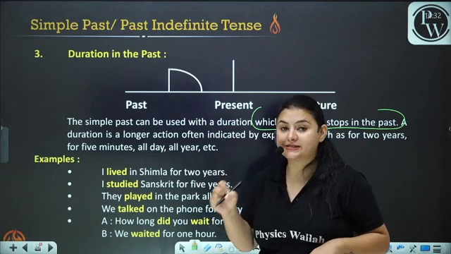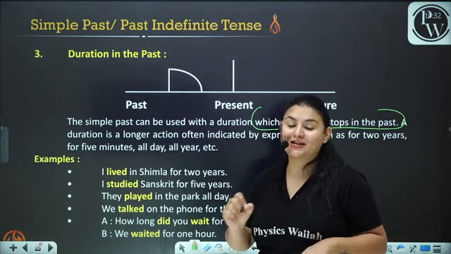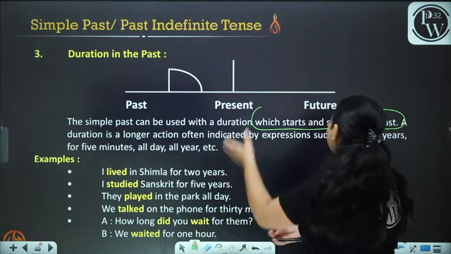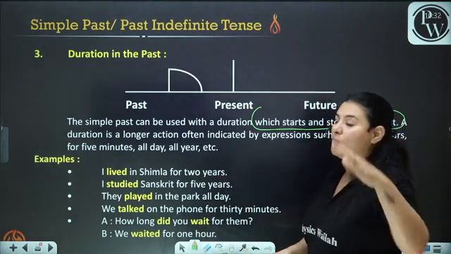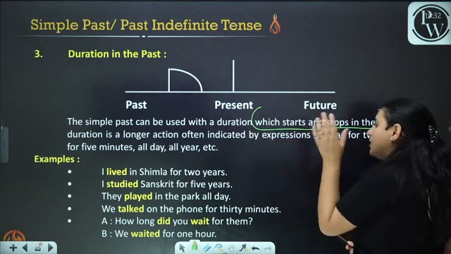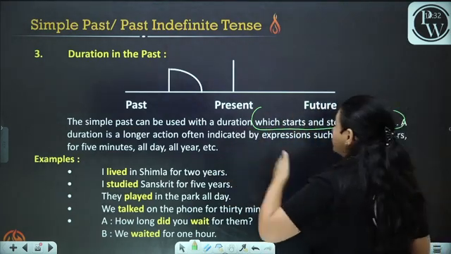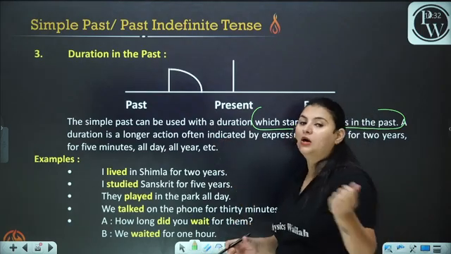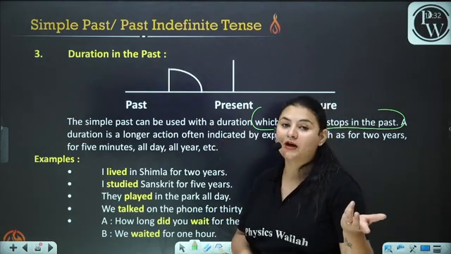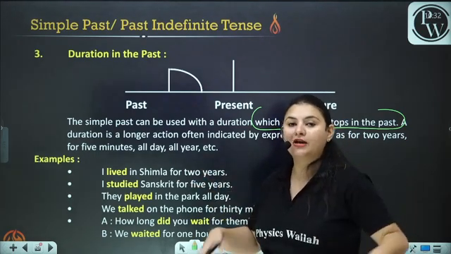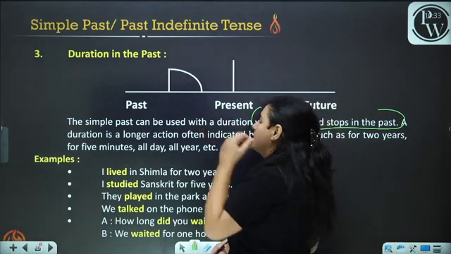It is very necessary to see that it started in the past and it stopped also in the past. Duration is a longer action often indicated by expressions such as for 2 years, for 5 minutes, all day, all year, even if it is for 5 seconds, even if it is for a single second and it is already finished. In that case, we are going to use simple past.